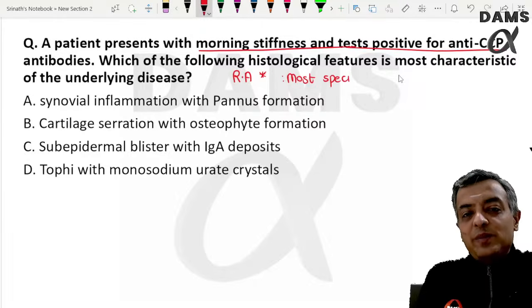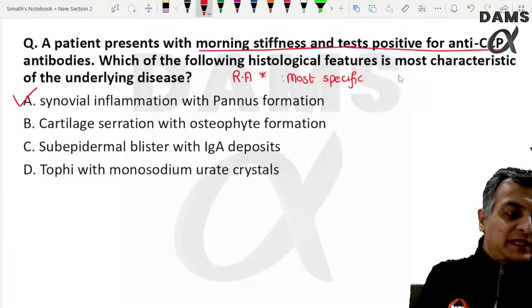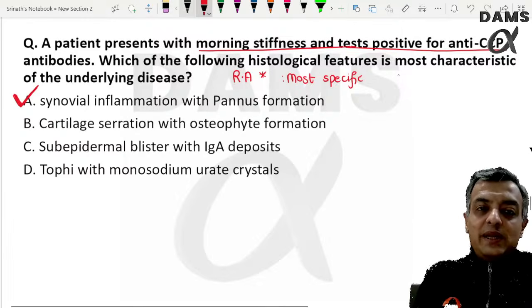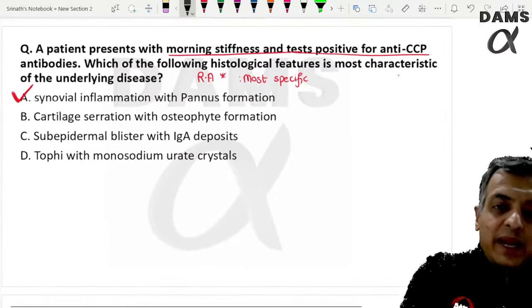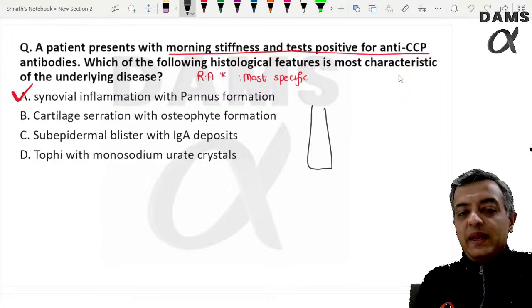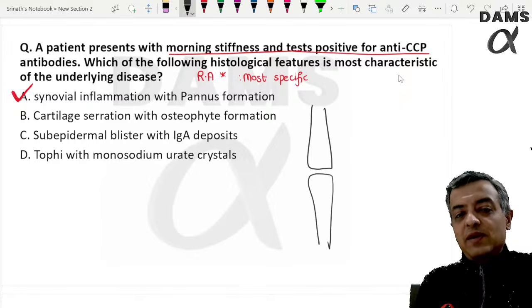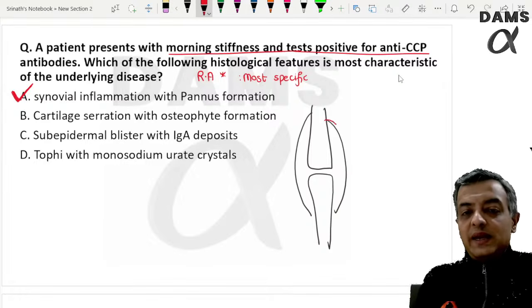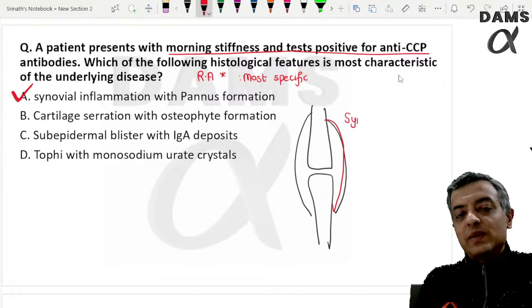What else do you need? We had made the picture. Most specific, they come with synovial inflammation and pannus formation, right? So we had written also that in a normal joint in rheumatoid arthritis, the first thing to get affected is synovitis.